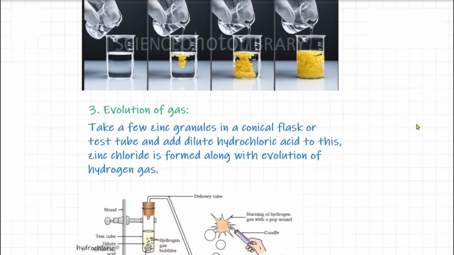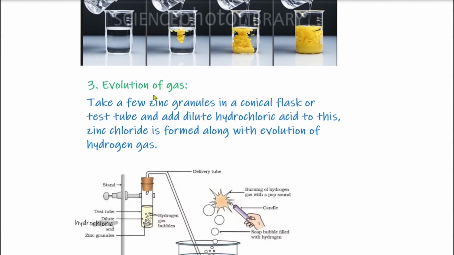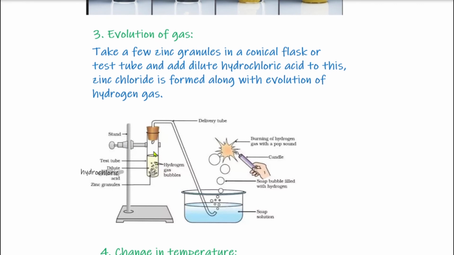Now students, the third change which can occur in a chemical reaction is evolution of gas. For this we can do an activity where we take some zinc granules in a conical flask or test tube. Suppose this is the test tube and we have taken some zinc granules in it, and we add dilute hydrochloric acid, and when this zinc reacts with dilute hydrochloric acid, that forms zinc chloride and hydrogen gas.